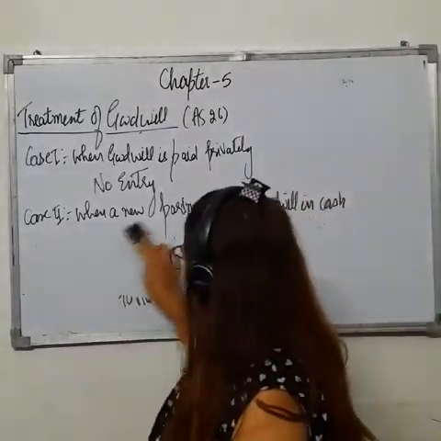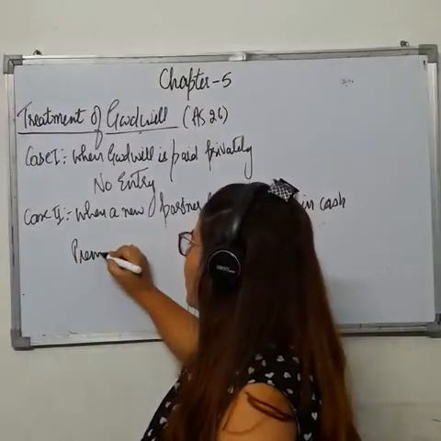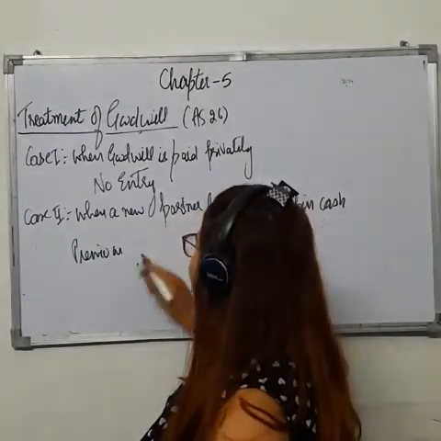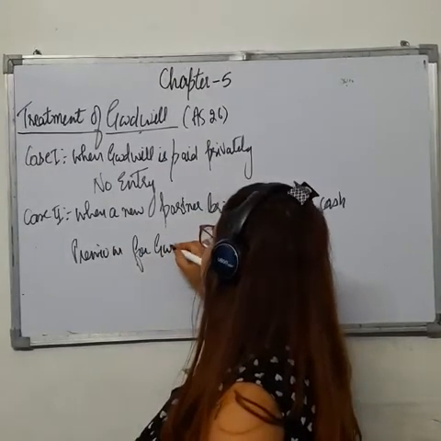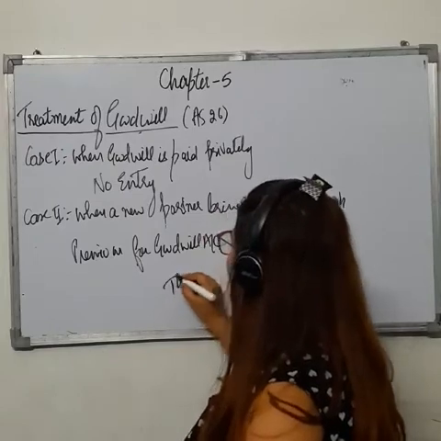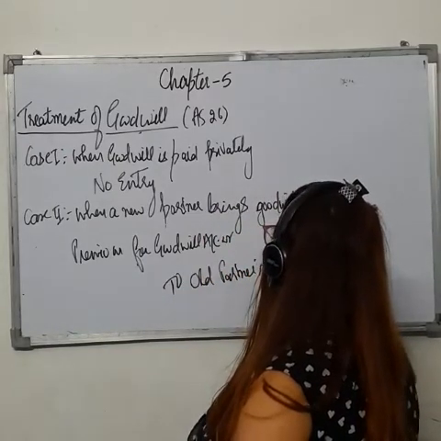And the second entry for this is debit premium for goodwill account, because we have to distribute it, to old partners' capital or current account.